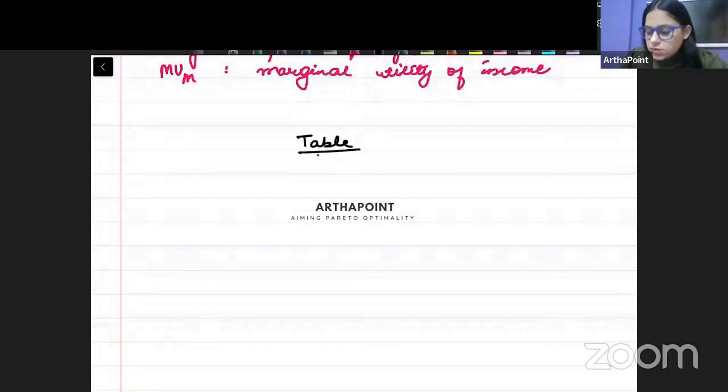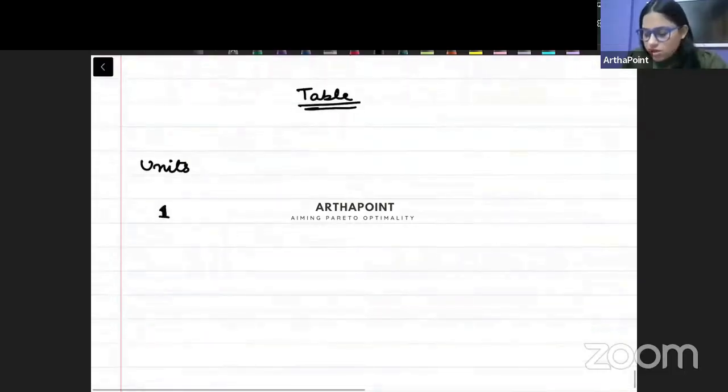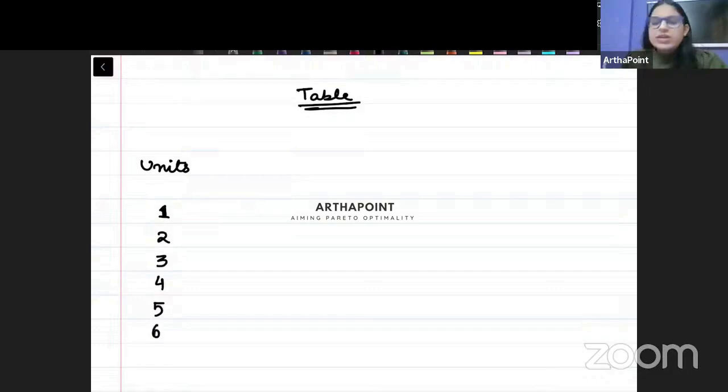Let's suppose I take an example. So suppose I make this table, and I am taking units here. So I have units from 1 to 6. And I am taking marginal utility of X and marginal utility of Y. ये आपको given है.